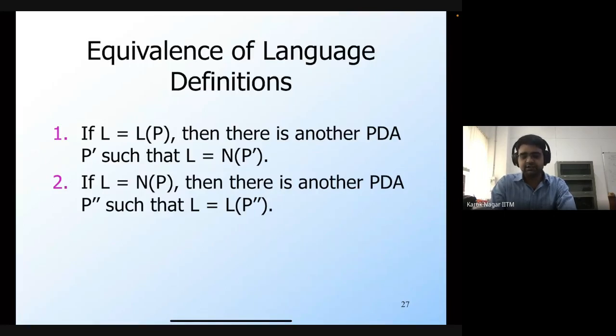You can design your PDA using either of these two criteria, and whichever you design with, there always exists another PDA which will accept through the other criteria. We'll formally prove these two statements now, by constructing the PDAs P prime and P double prime whose languages will be the same. Any questions so far?